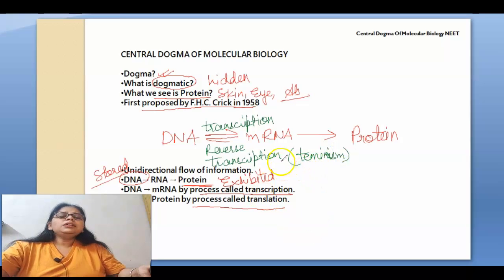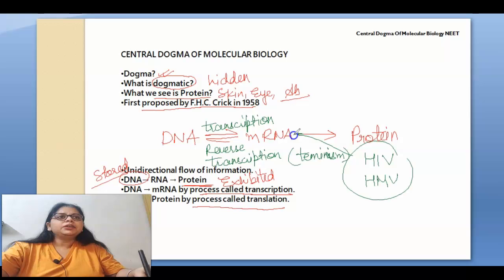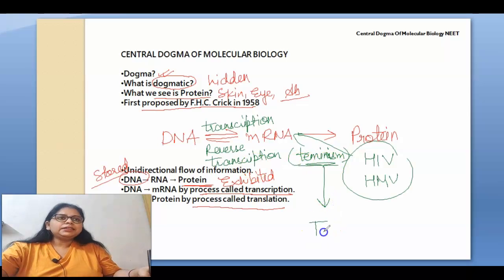The HIV virus, tobacco mosaic virus, and the coronavirus are formed by RNA and use this reverse transcription, because their genetic information is stored in the form of RNA only. This term, mRNA to DNA, is also known as Teminism, because it was given by scientists named Temin and Baltimore.